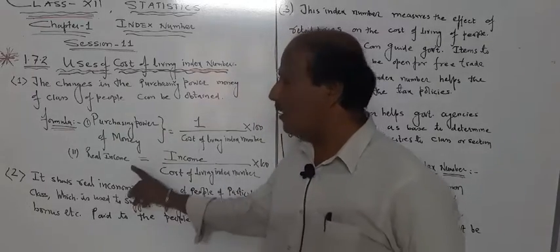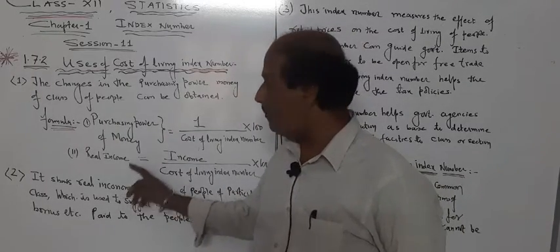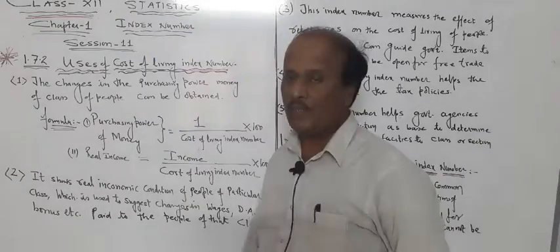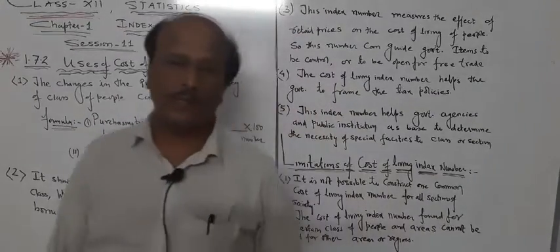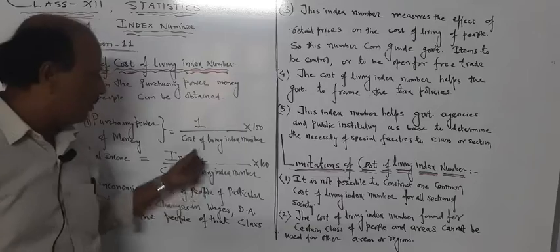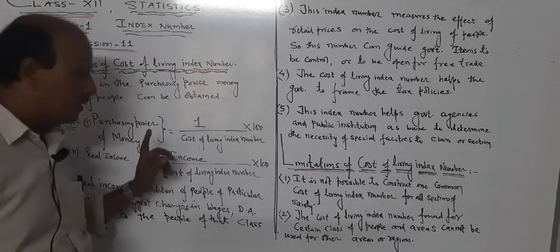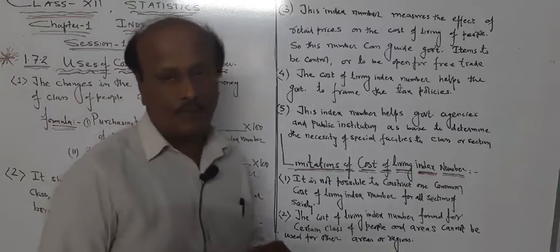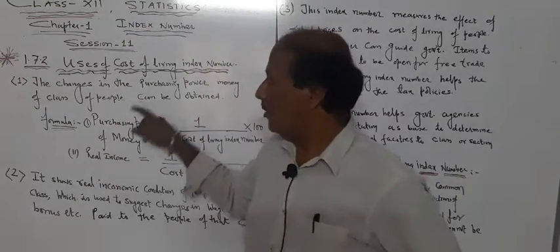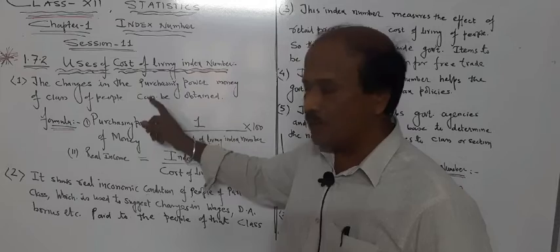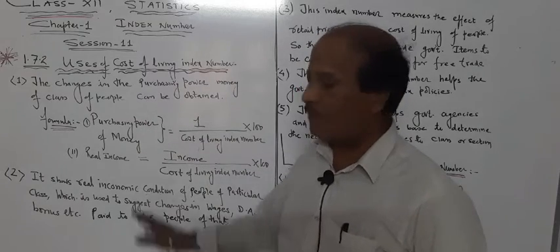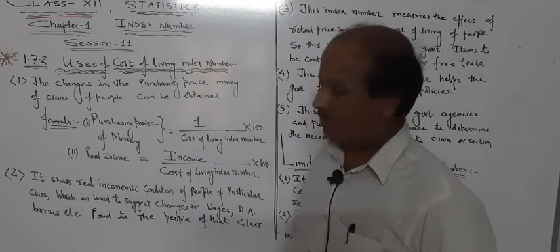Then the real income of the people can be found with the help of the cost of living index number. Income divided by cost of living index number, multiplied by 100, gives the percentage real income of the people. This is one more use. So in the first use we got 2 formulas, remember, for calculative type questions.